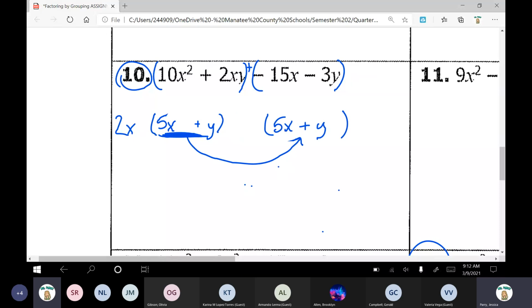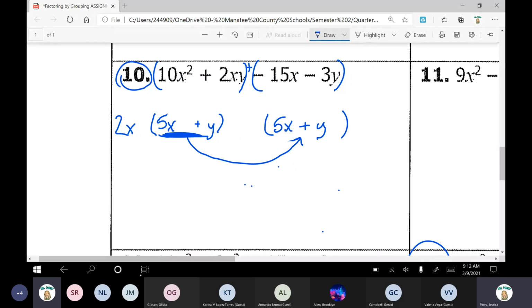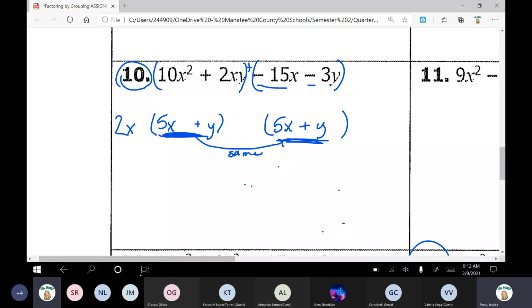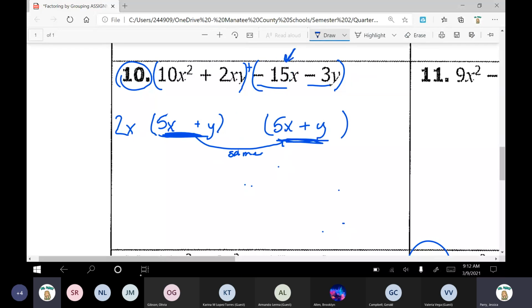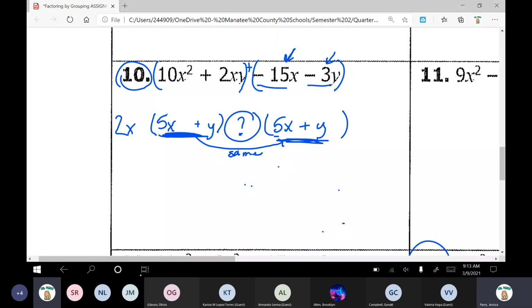Okay, so it helps sometimes if you put that down first, because then it can help you with the factoring part. So these are the same. And then now we can do our factoring. Let's just look at our numbers only. Negative 15 divided by what is positive 5? And then also negative 3 divided by what is positive 1. What would be my GCF, the number that I can factor out here? Negative 15 divided by what is positive 5? And negative 3 divided by what is positive 1?